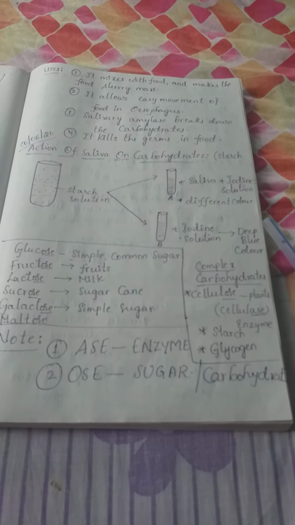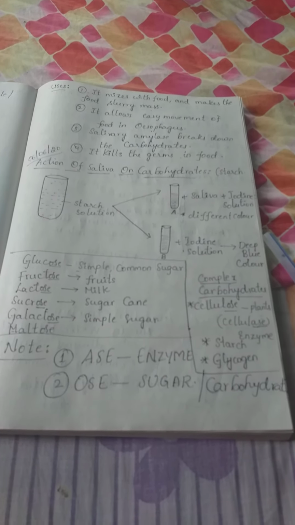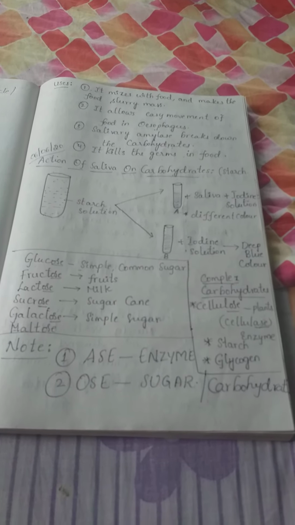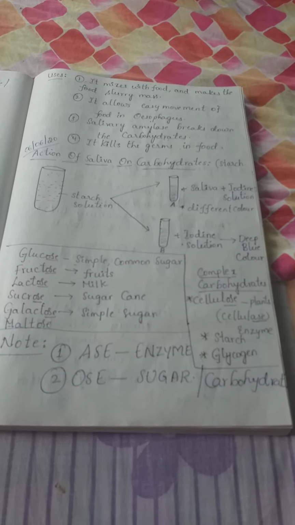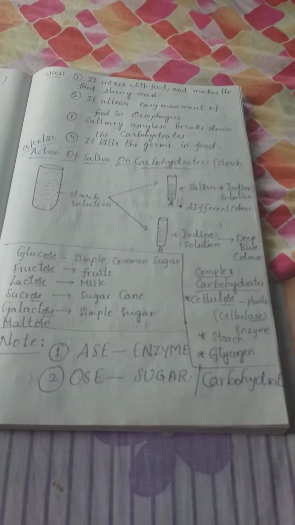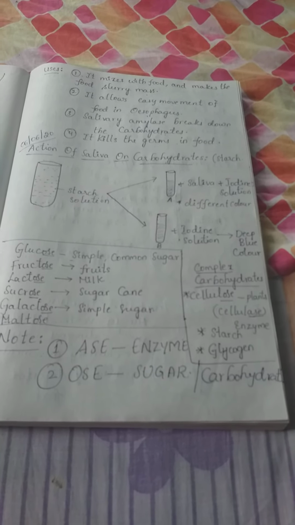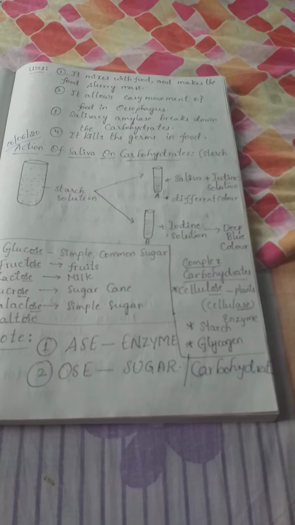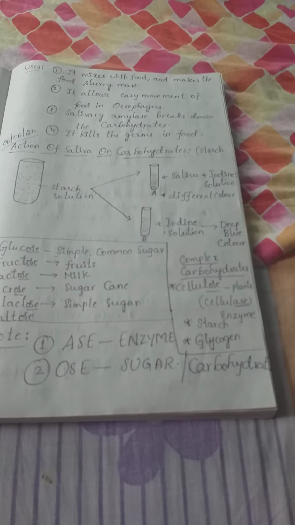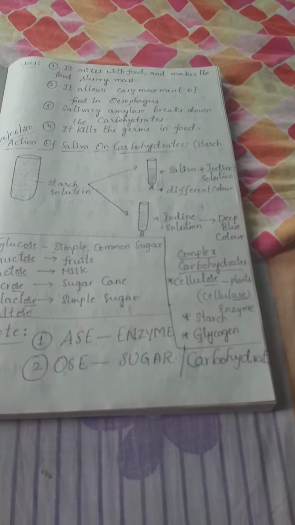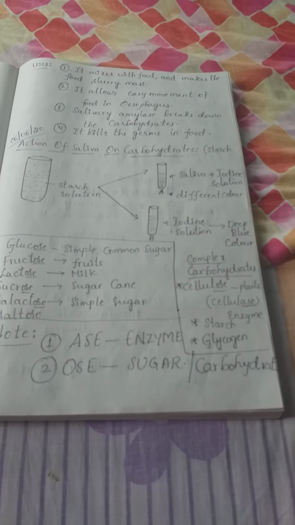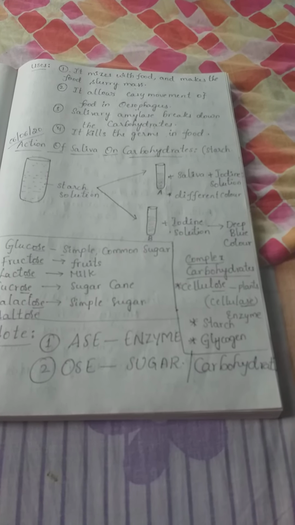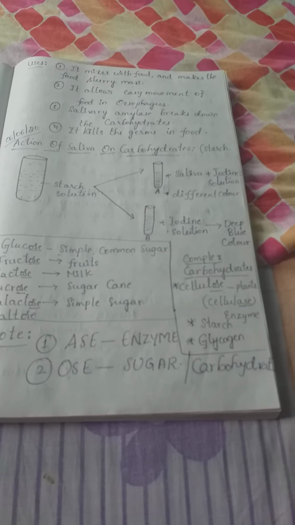Very good morning, children. Today we are going to learn about the action of saliva on carbohydrates. So here we can say that salivary amylase, which is also known as ptyalin, acts on carbohydrates to make them simpler forms like glucose. To know whether it is acting on carbohydrates or not, we have one small experiment.